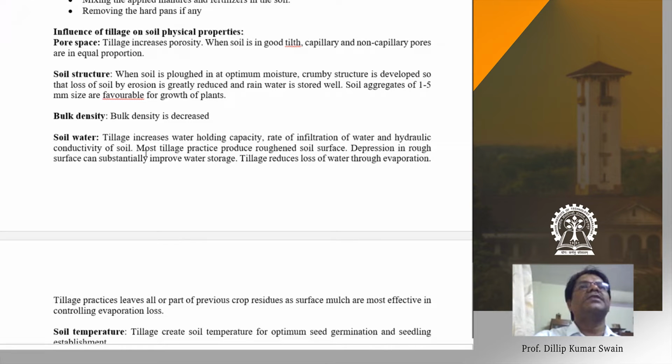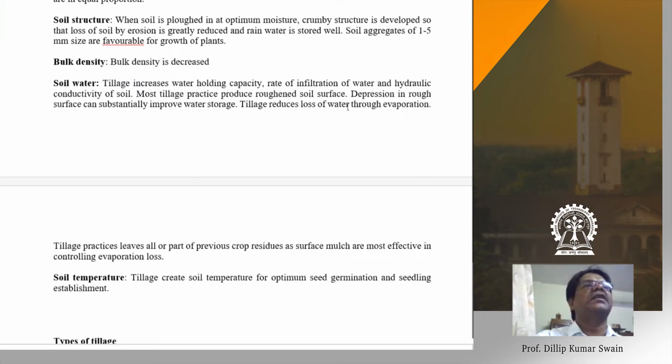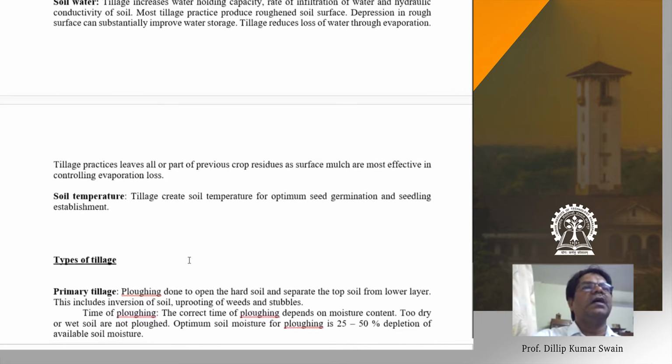Most tillage practices produce a rough soil surface with depressions, which improves water storage. Tillage also reduces the loss of water through evaporation. Tillage practices that leave parts of the previous crop residue as surface mulch are most effective in controlling evaporation loss of water. Tillage also creates soil temperature optimum for germination and seedling establishment.